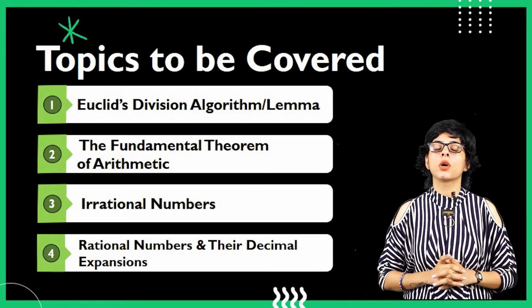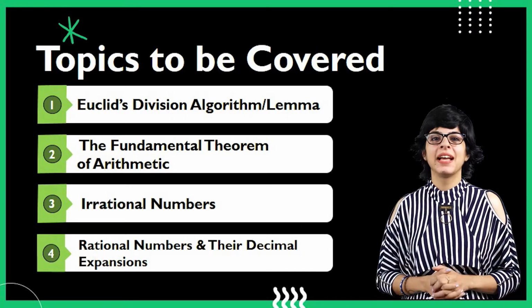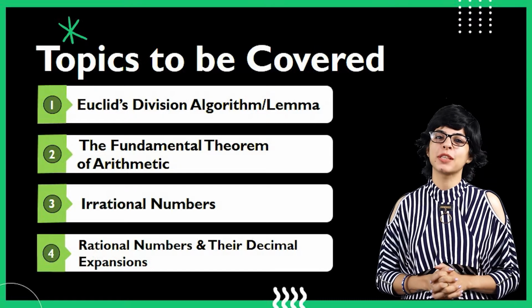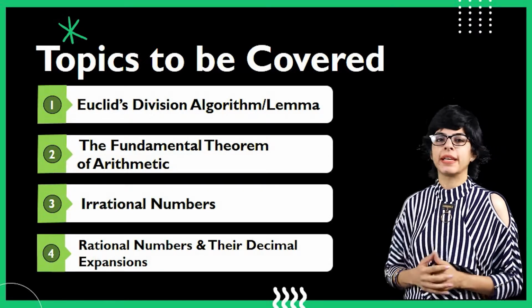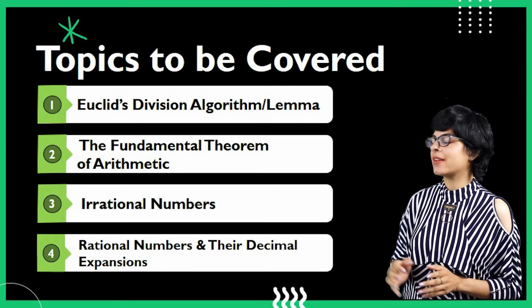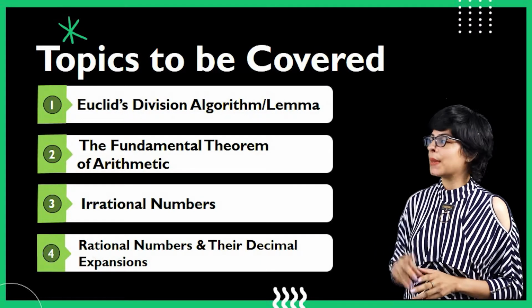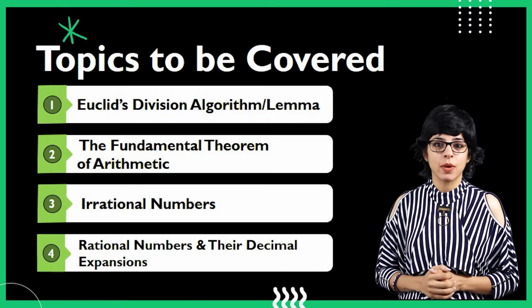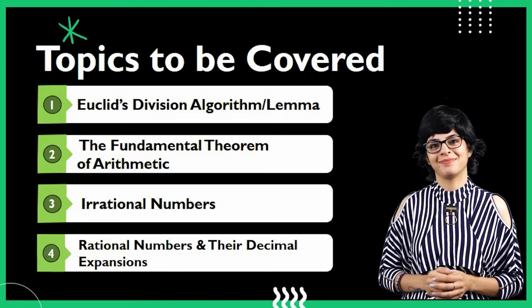Today in this chapter, we are going to cover real numbers and some properties of the positive integers. Now let me introduce you to the topics of this chapter. We are going to cover these topics. The first one is the Euclid's division algorithm or lemma. The second one is the fundamental theorem of arithmetic. The third one is irrational numbers, and the last one is rational numbers and their decimal expansion.